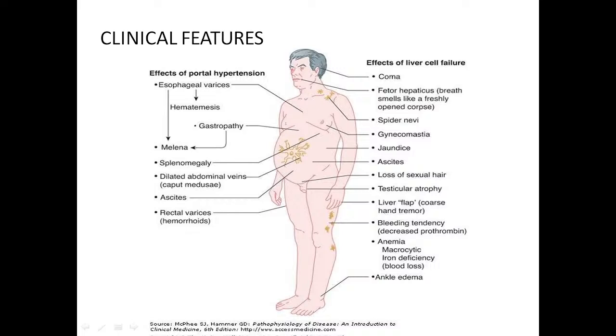So how can the patient present? Now these dilated veins are there in the lumen, so they may rupture. So it will manifest as either hematemesis or melena. Because of rupture of the esophageal vein, it will cause blood in the esophagus. Then there can be gastropathy because of dilated veins in the stomach.